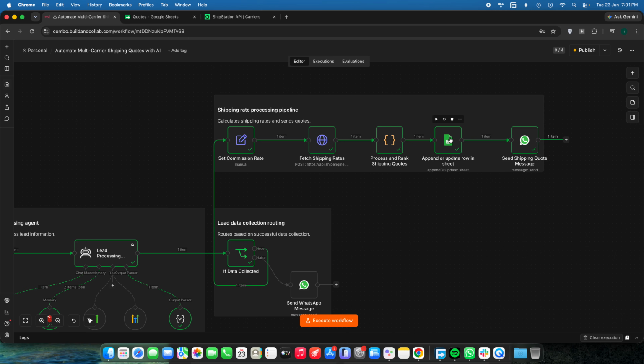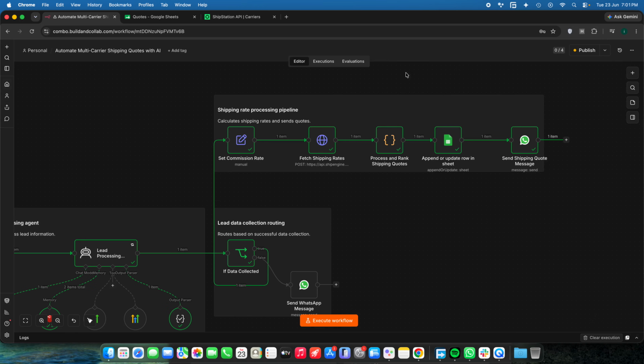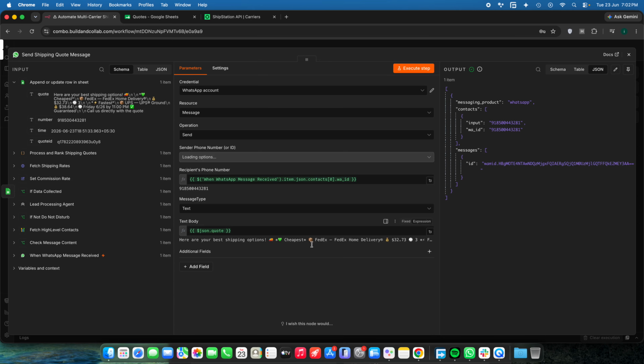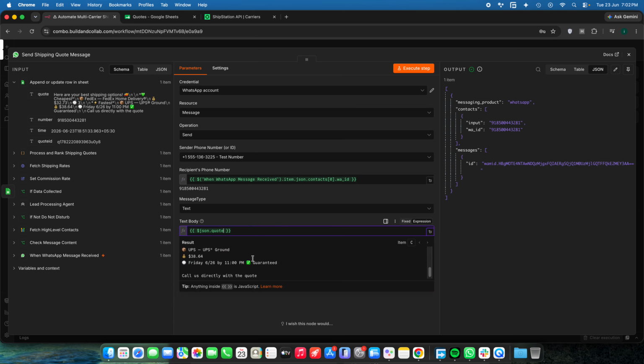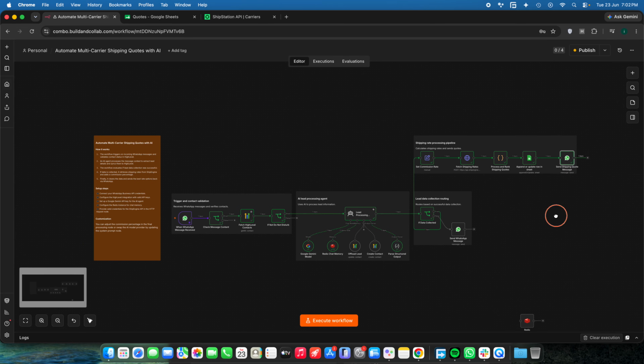After that, we will save that particular quote in our Google Sheet, and then we will send that customized quote, which includes our commission, back to the user. So this is how the whole system works, and this is how the data flows from beginning to end. So that's it for today.